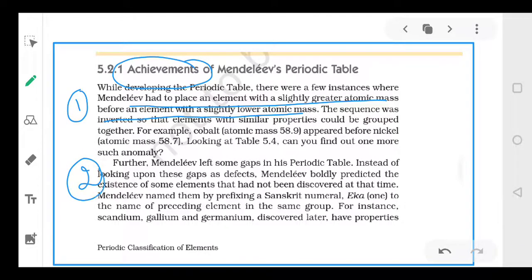Second, Mendeleev, when he made his table, he left certain gaps in the table. जब मेंडलेव अपना टेबल बना रहा था तो उसने अपने टेबल में कुछ ब्लैंक्स छोड़ दिए, कुछ गैप्स छोड़ दिए. Okay, and he predicted the existence of those elements. So he had basically classified 63 elements, but at the same time he predicted the existence of more elements. राइट, उन्होंने 3 मोर एलिमेंट्स का कुछ प्लेसेस उन्होंने खाली छोड़ दी और ये सजेस्ट किया कि यहाँ पर उसकी प्रॉपर्टीज़ भी बता दी उस एलिमेंट की, that was not discovered at that point of time.